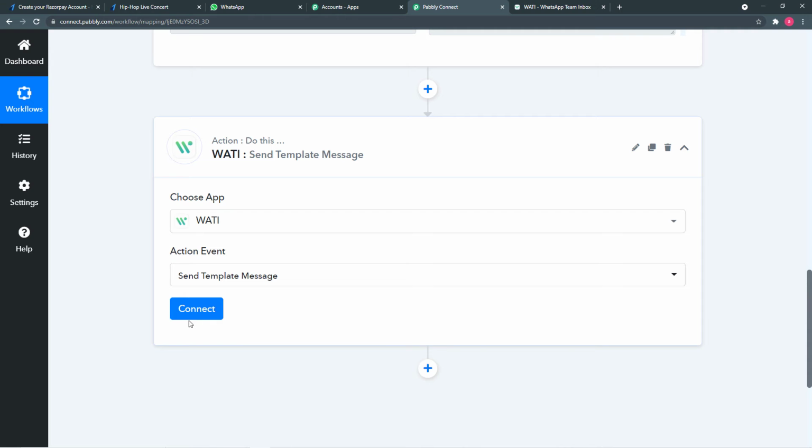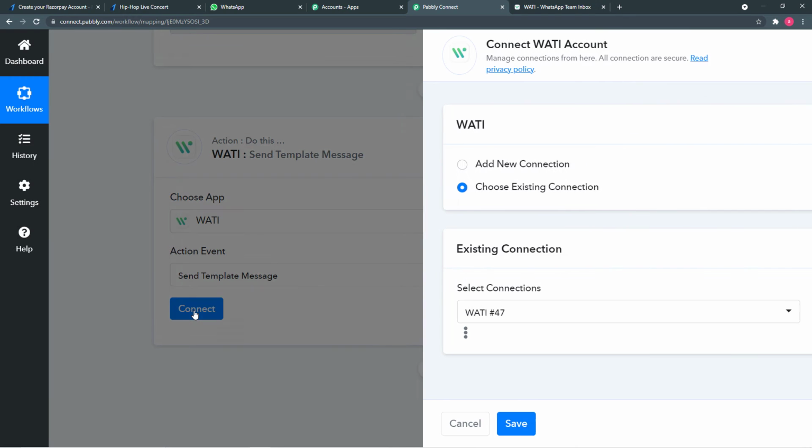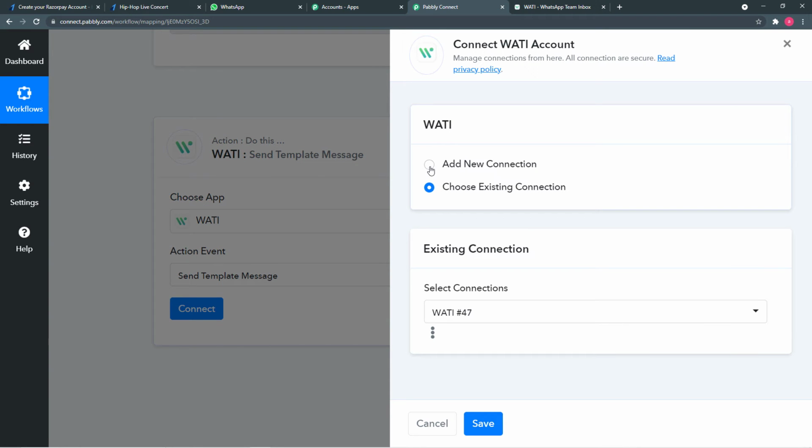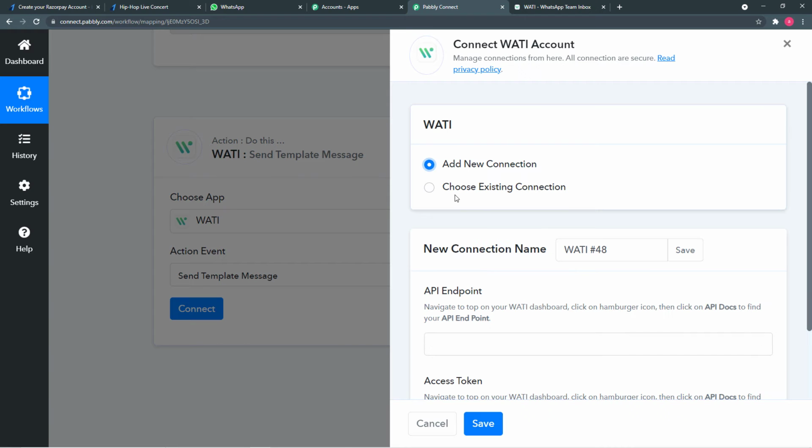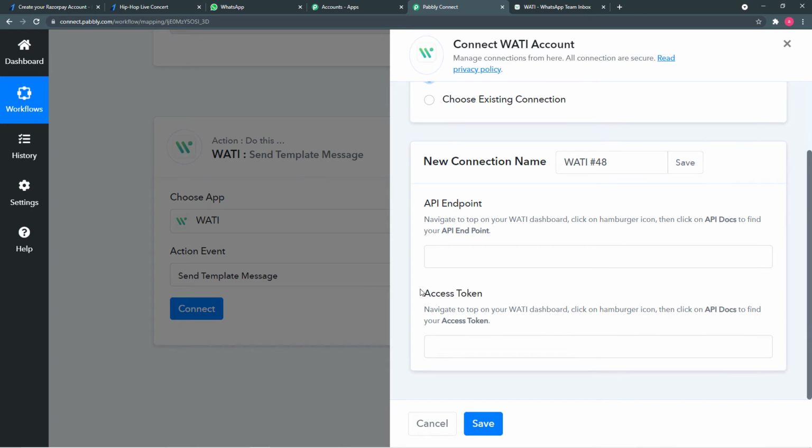After this, the connect button will appear. So click on it. After this, select add new connection from here. And these fields will open up, and it is asking for the API endpoint and the access token. So from where are you going to find these things? You have to go to your Vaati dashboard and click on this API docs option to get these things.